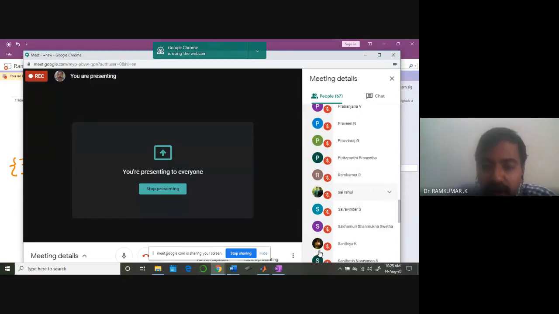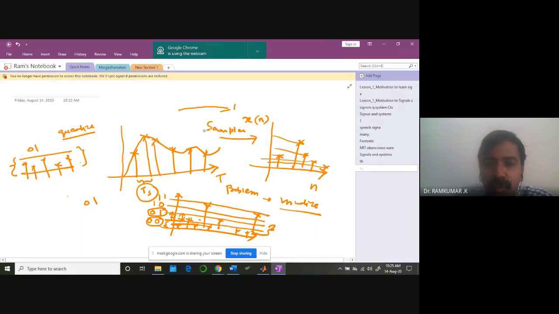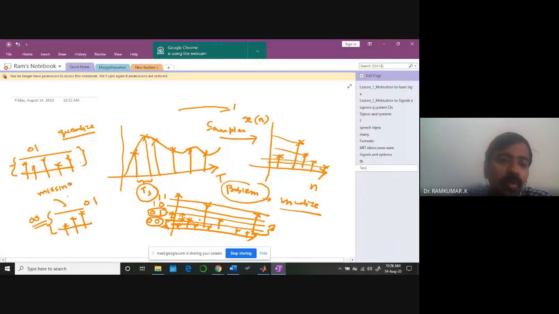Just try to open your mouth and tell me what you understood from this. What is the problem you are seeing here? The problem is the range of values between any two levels. For example, these two ranges are going to be only 0, 0. All the amplitudes will be given the value 0. So you are missing some information. That's the problem. You may lose some information.